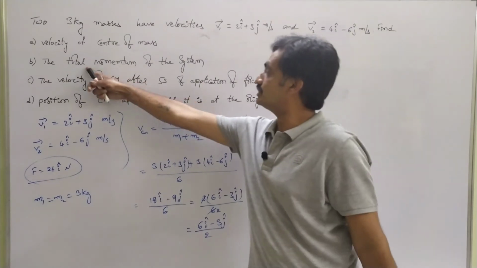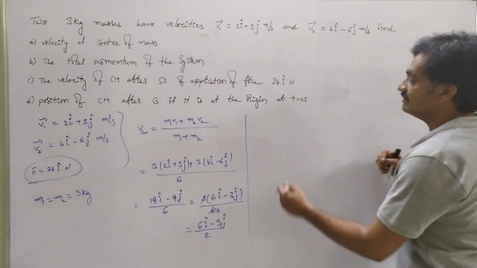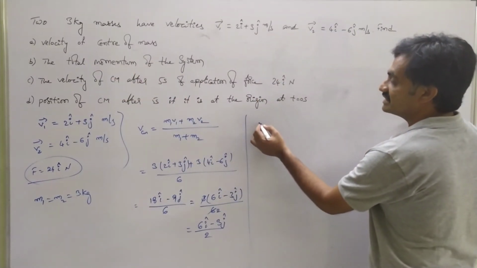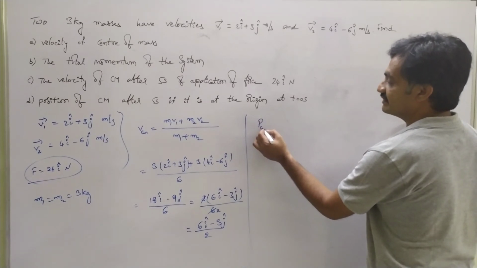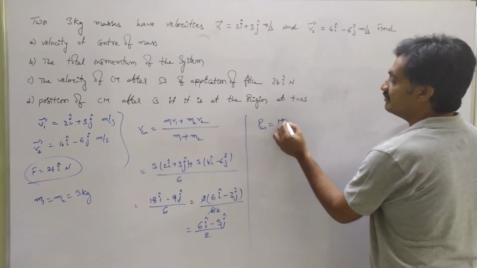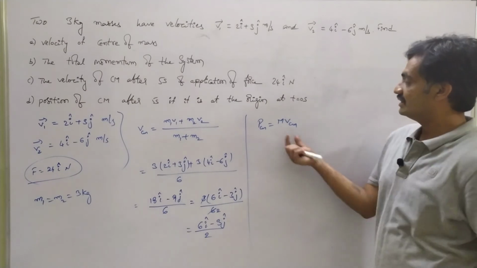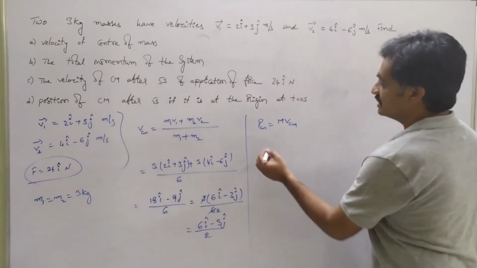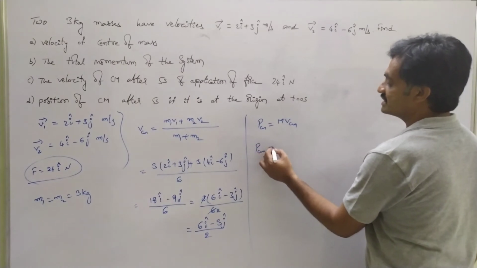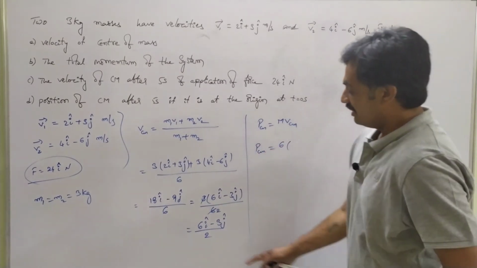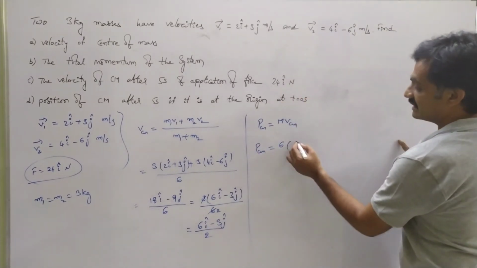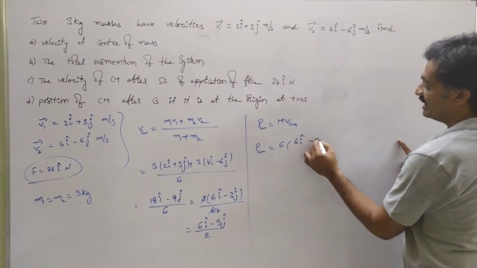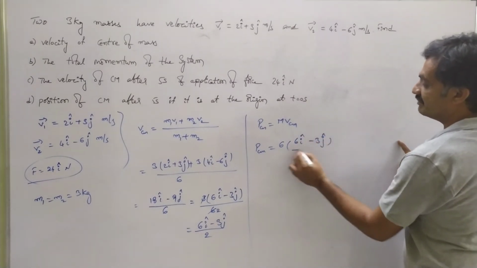Now we have to find the total momentum of the system, and we know that the total momentum of the system is p_cm = m v_cm. The total mass of the system is 6 kg, so the total momentum is 6 times the velocity of the center of mass, which is (6i − 3j) / 2.